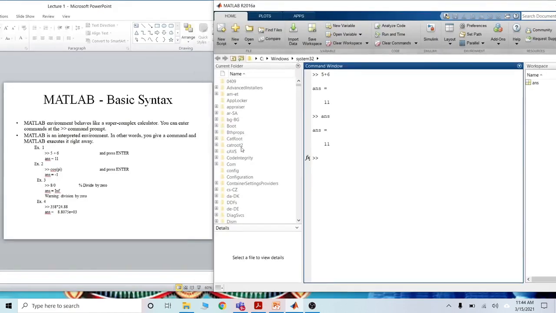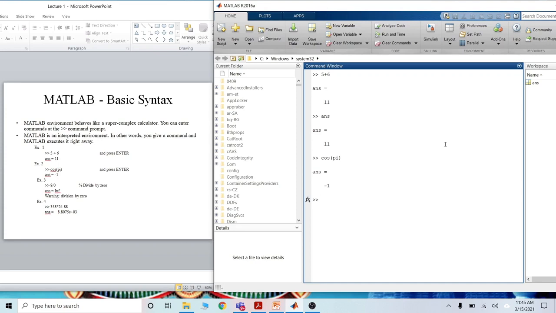Now the cos function is also a loaded function. Cos pi, where pi is 180 degrees. The cos pi value is -1. I'm using MATLAB as a calculator.